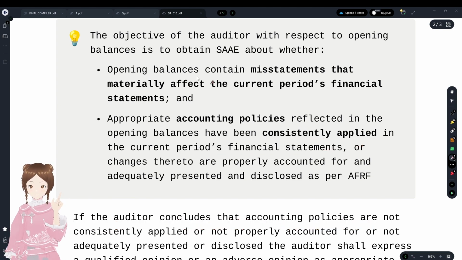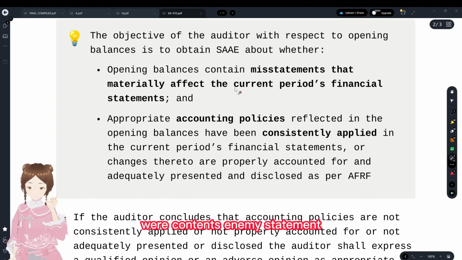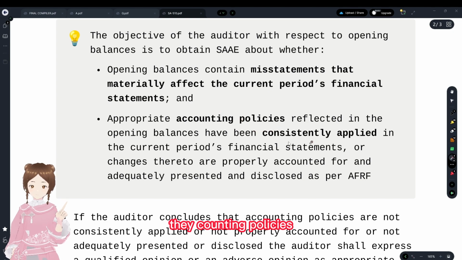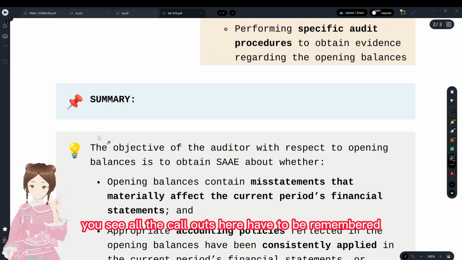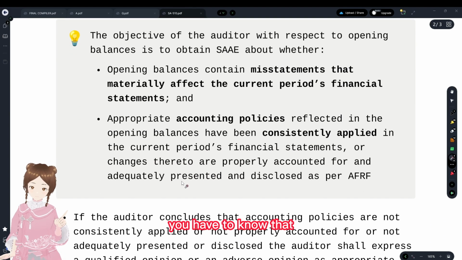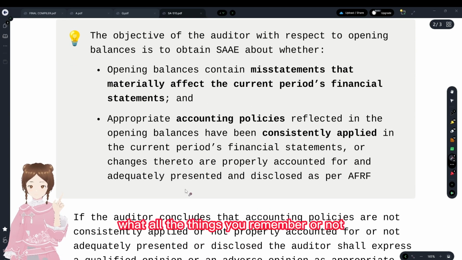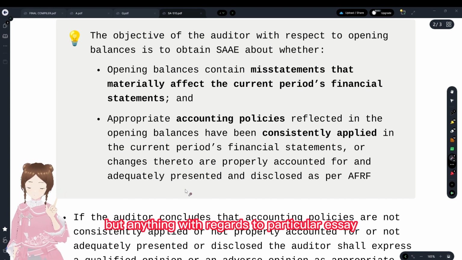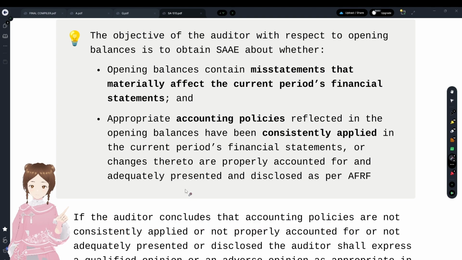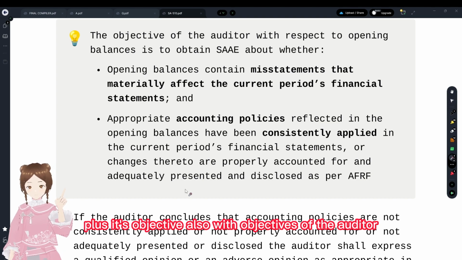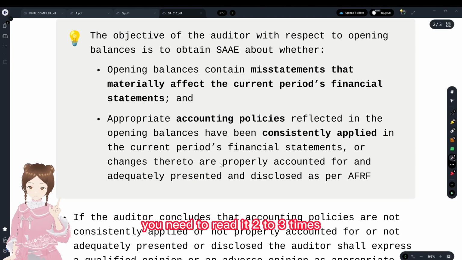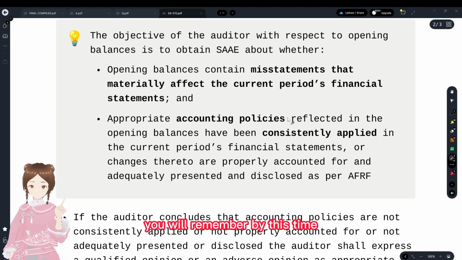The two things: whether the balances contain any misstatements. Second thing, whether the accounting policies were consistently applied in the current year financial statements or not. These two things you have to write, you have to remember this phrase. You see, all the callouts here have to be remembered. Anything with regards to a particular SA, you have to remember the SA number, the SA title, plus its objectives of the auditor also. It's so simple. You could read it two to three times, you'll remember by this time.